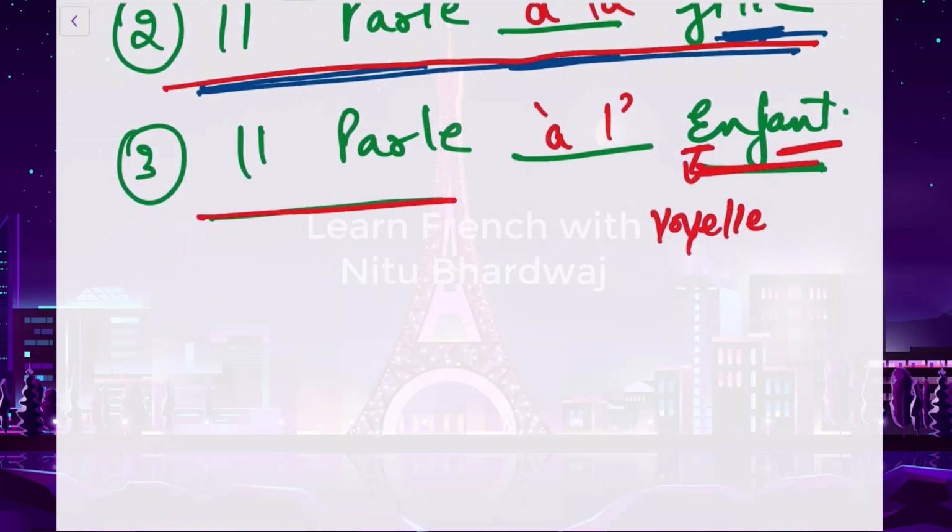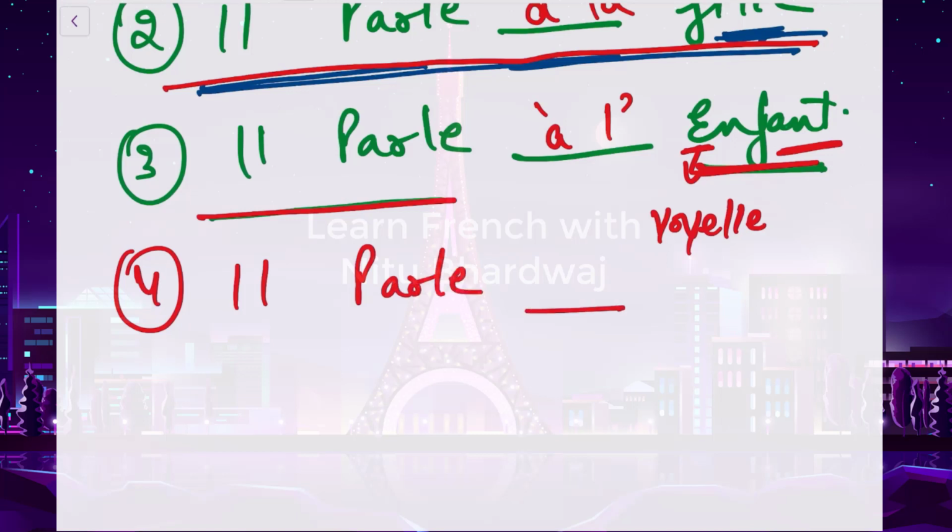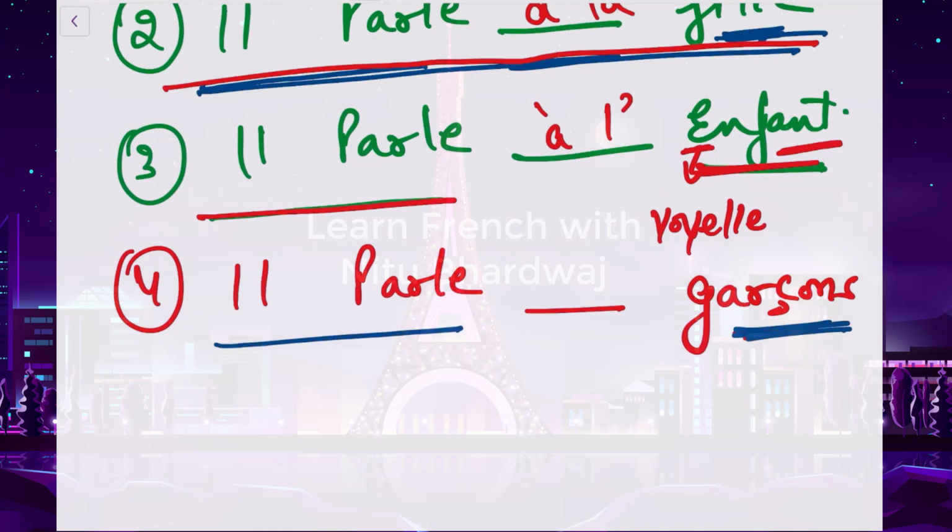Let's see the fourth example now. Il parle dash garçons. Now this word garçon is in a plural form. So he's speaking to the boys. So we have to take the plural one, aux. Okay, he's speaking to the boys. We have to see our noun and then we have to put the right article contracté.